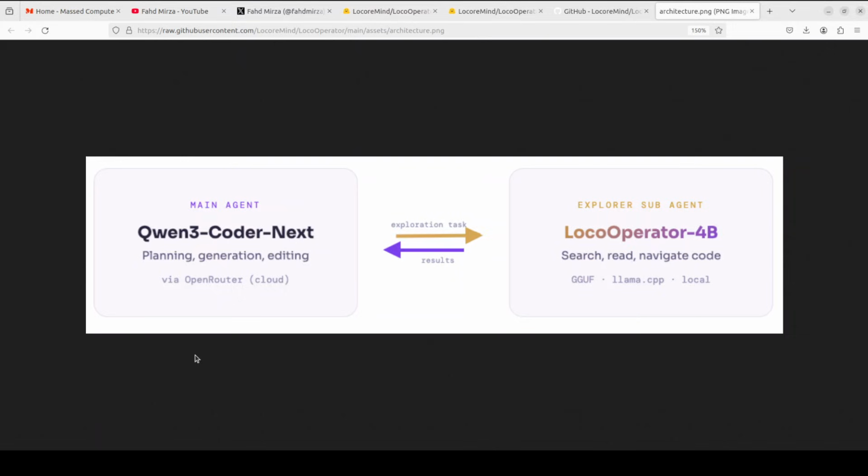Now, this Loco Operator 4 billion, which we will be installing locally and running on our own machine, you don't need to pay any API cost because it is all local, all offline. It will do all the exploration work. It's only 4 billion parameters, and you can run it via llama.cpp or transformers, and it's surprisingly good at its one job. So let's install it and try it out.